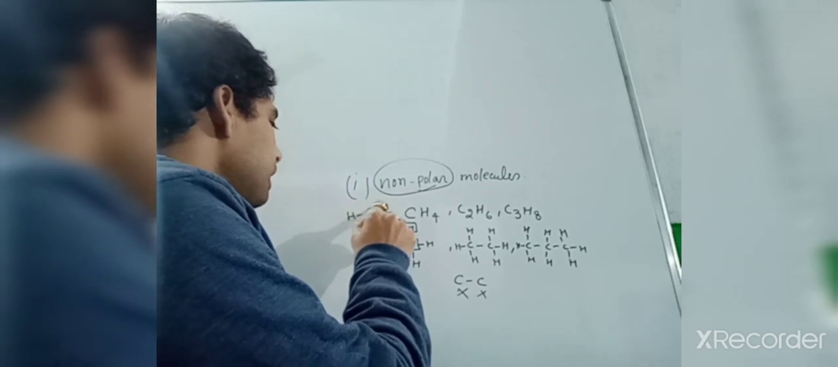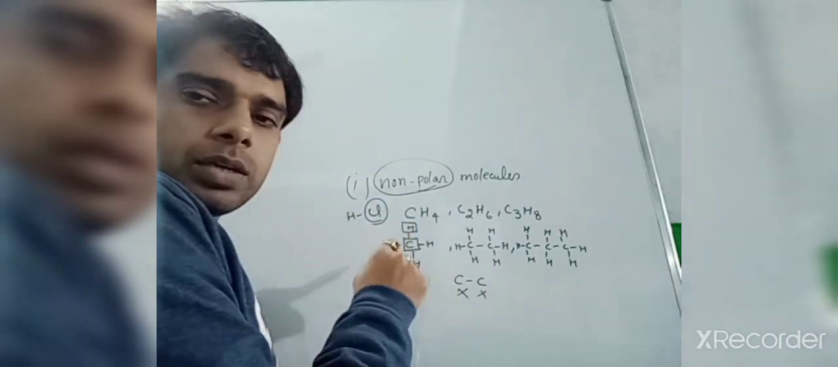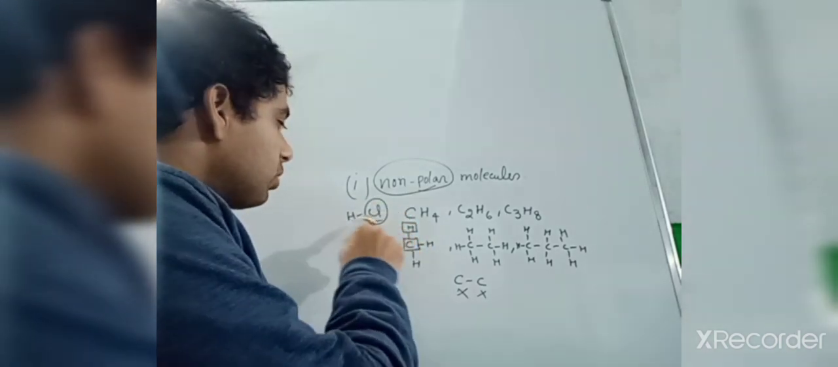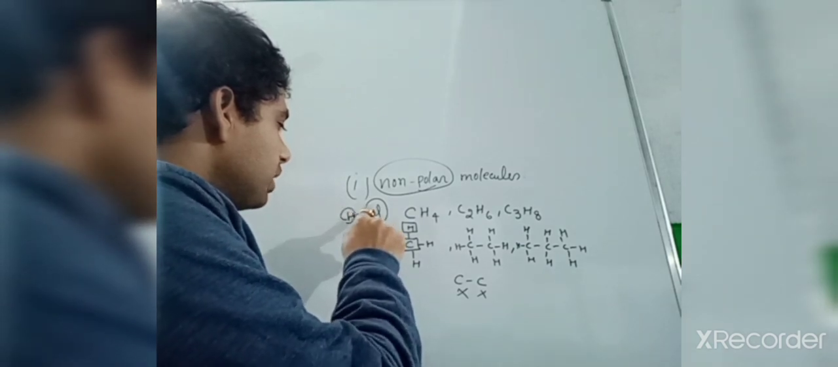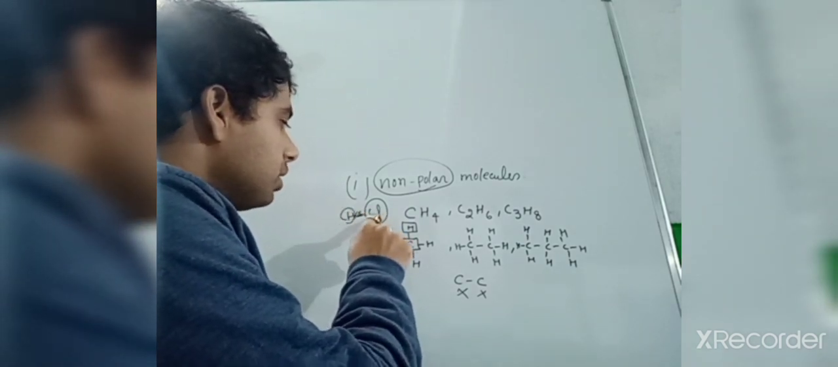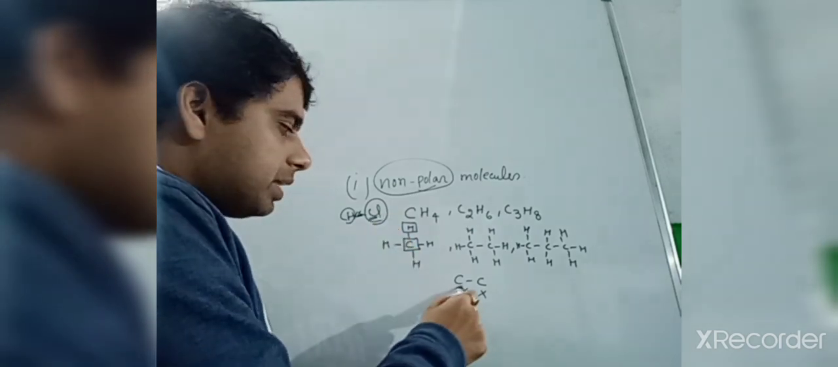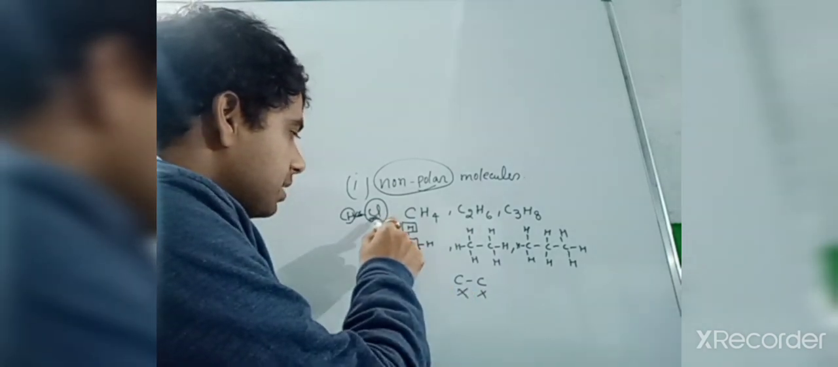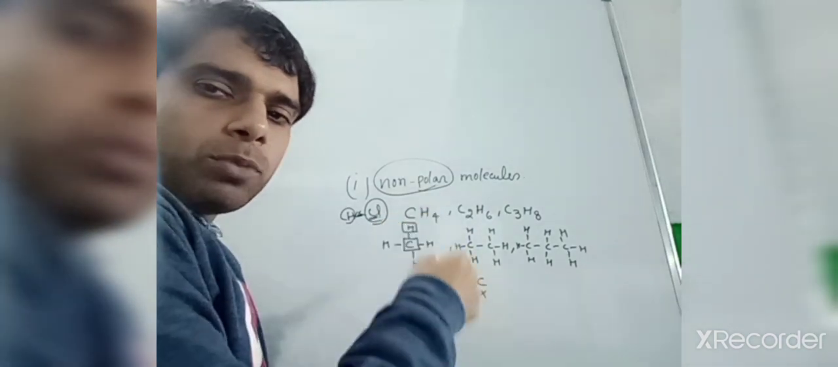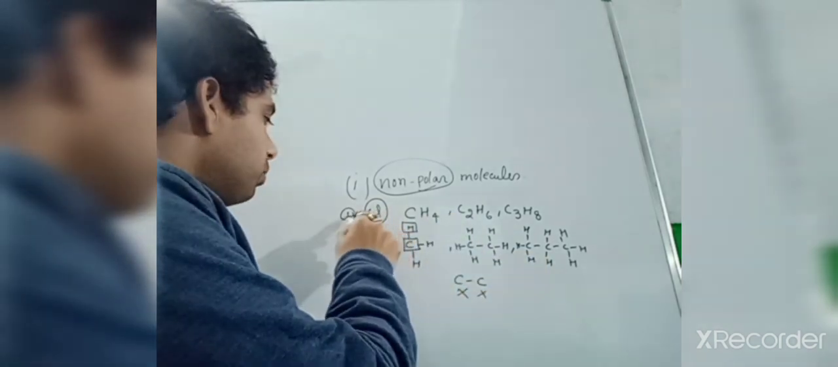Suppose I take HCl: Cl has more electronegativity as compared to hydrogen, so it will pull the electron of hydrogen. So this one is a polar compound, because the chlorine has more electronegativity, so it will pull the electron of hydrogen.